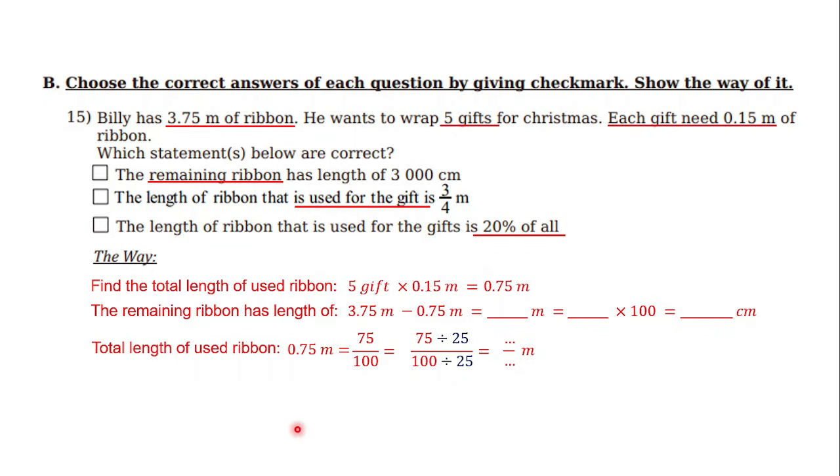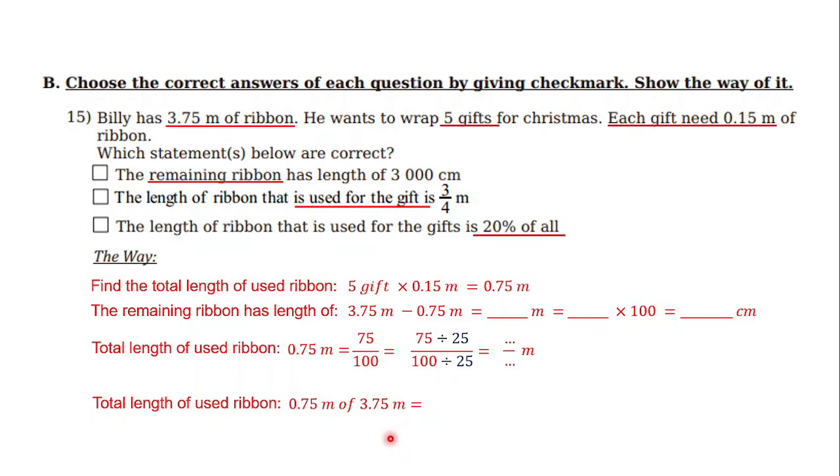Is it correct or not? Let's prove it. The total length of used ribbon equals 0.75, right? The used ribbon is 0.75, as I explained before. So it means 0.75 meters of 3.75 meters.